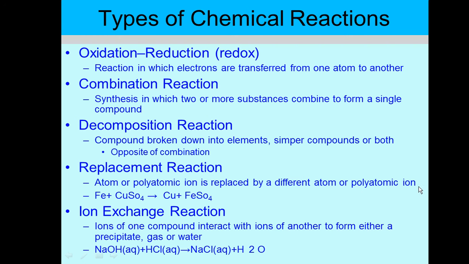Here is an example: Fe, which is iron, plus copper sulfate. This is your reaction between iron and copper sulfate. You can see here that this is a compound formed by copper and sulfate. Now in this reaction, the copper is being replaced by iron. So it is now becoming copper and iron sulfate. So copper is being replaced by iron. This is a replacement reaction.